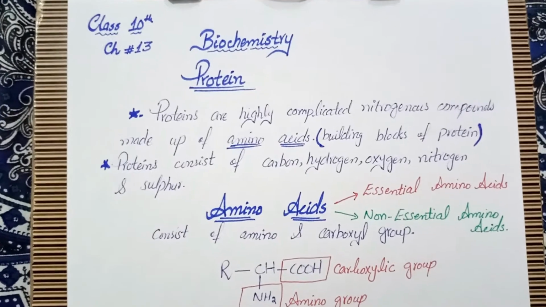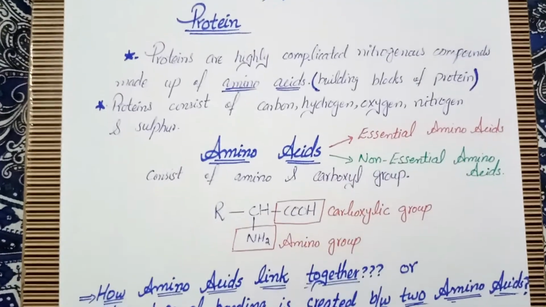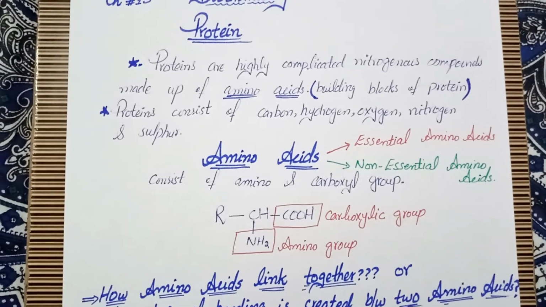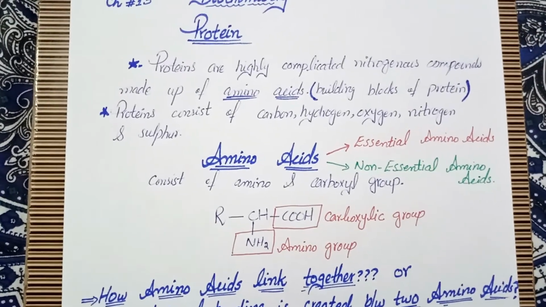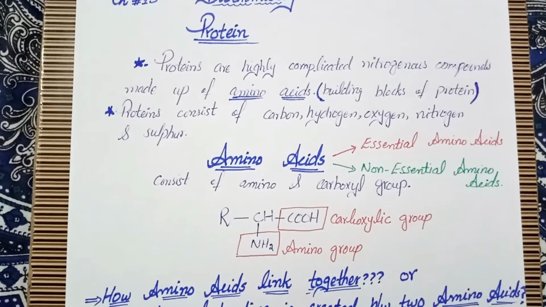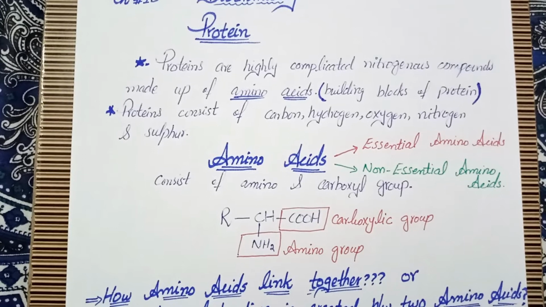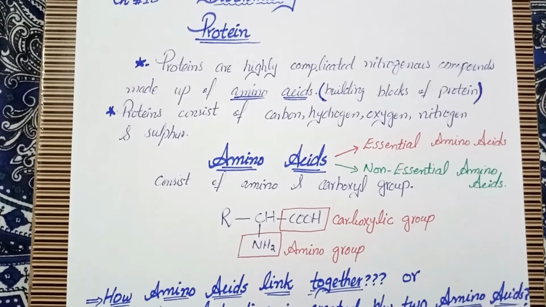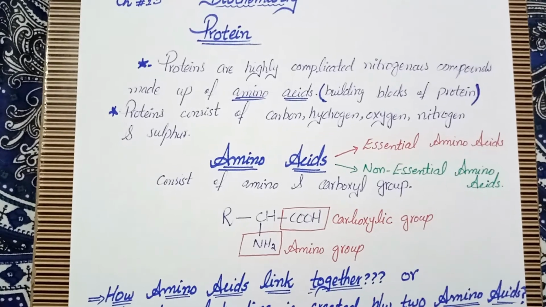So now let's discuss what amino acids are. Amino acids, as we said, are the building blocks of proteins. Amino acids combine with one another to form polymers, and these polymers are basically called proteins. An amino acid consists of an amino and a carboxyl group.